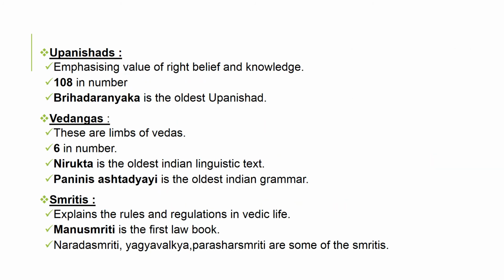Next one is Upanishads. It emphasizes the value of right belief and knowledge. Upanishads are a total of 108 in number. Brihadaranyaka is considered to be the oldest Upanishad. Vedangas. These are the limbs of Vedas. Vedangas are 6 in number. Nirukta is the oldest Indian linguistic text. Panini's Astadhyayi is considered to be the oldest Indian grammar.